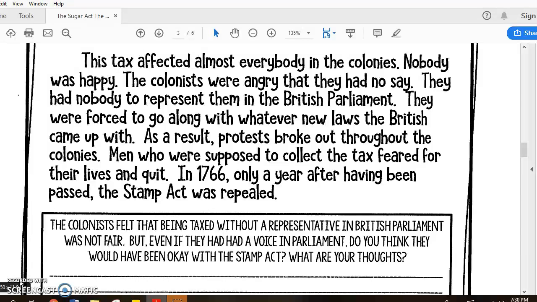In 1766, only a year after having been passed, the Stamp Act was repealed. The colonists felt that being taxed without a representative in British Parliament was not fair. But even if they had had a voice in Parliament, do you think they would have been okay with the Stamp Act? What are your thoughts?